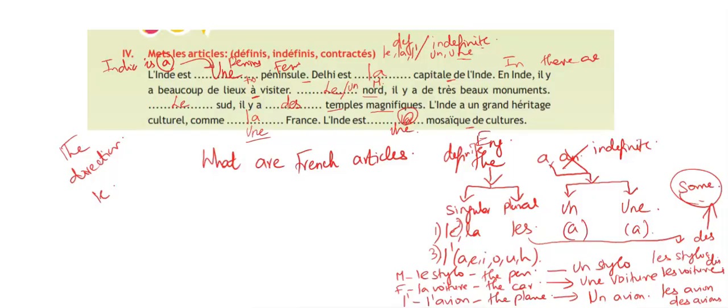The common mistakes students generally make: using definite articles for general nouns, when it should be un or une when introducing something new. Something new, use un or une. The other mistake is forgetting the contracted articles: you have au, aux, du, and des. Here we don't actually need the contracted forms, so I'm just leaving it. So this is the definite and indefinite article fill in the blanks.